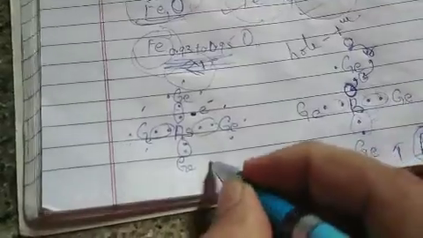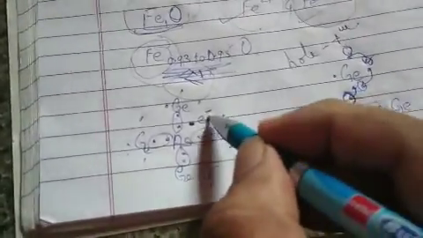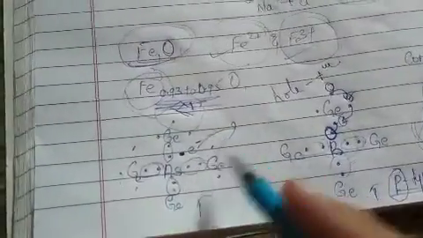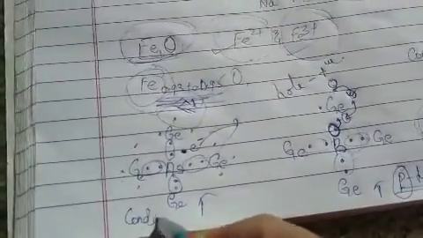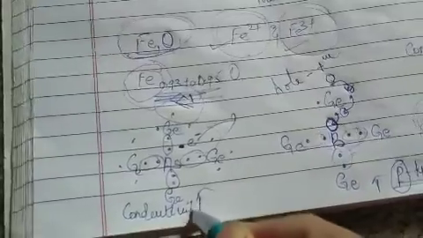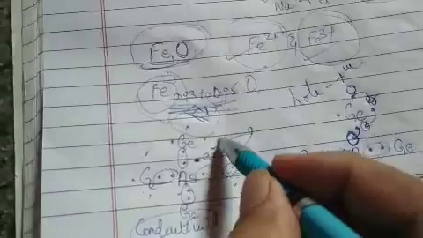Whenever a certain energy is applied, these electrons will move, and whenever they move, of course conductivity will be observed. The conductivity in this semiconductor is mainly because of this extra electron.